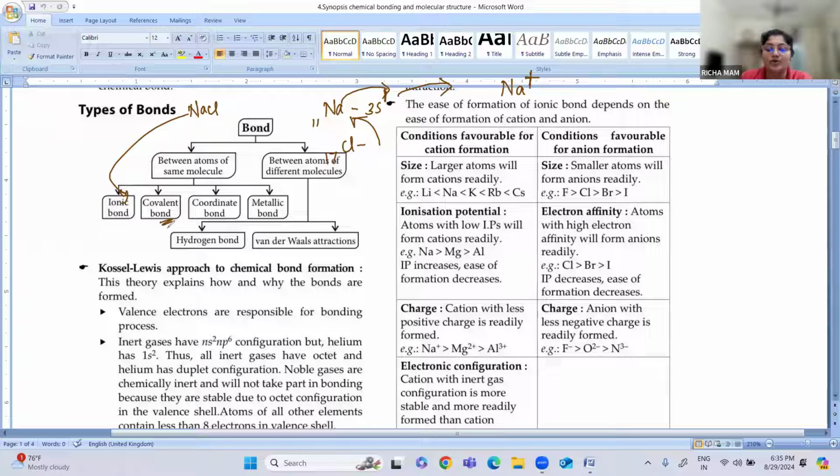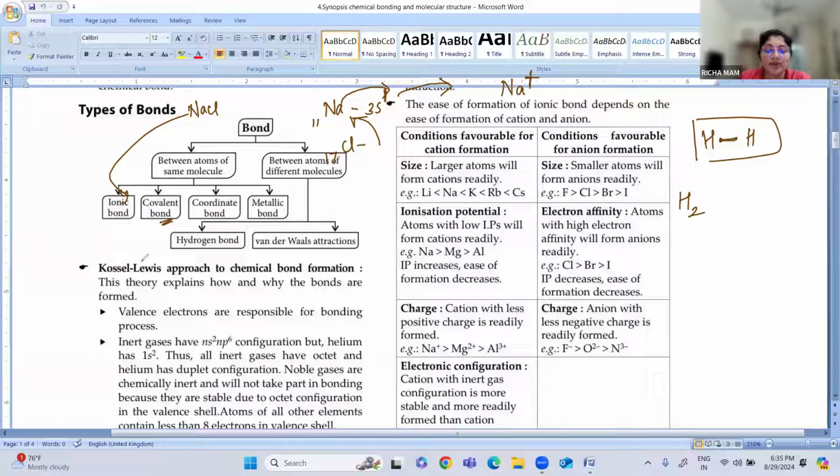Next is covalent bond. What do you mean by covalent bond? Covalent bond is where mutual sharing of electrons takes place. Okay, suppose I have H2, dihydrogen. So this hydrogen has one electron, and that hydrogen has one electron. So the mutual sharing of electrons takes place. So equally the electrons are distributed. So this is called a covalent bond.